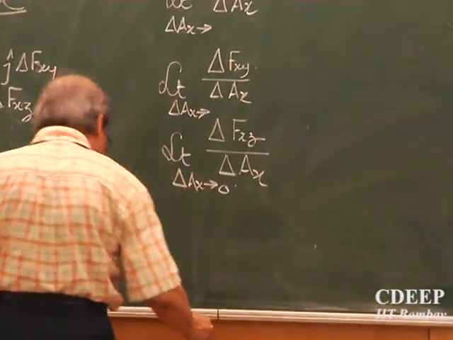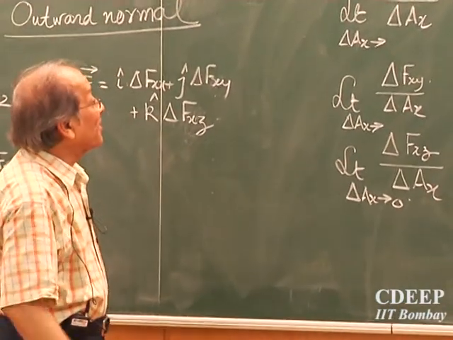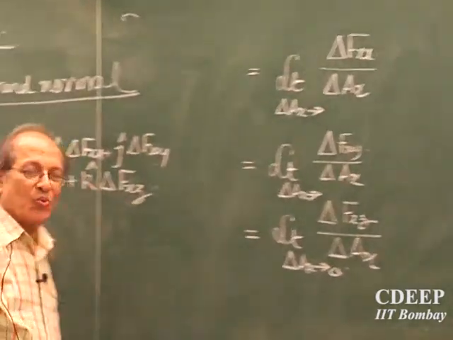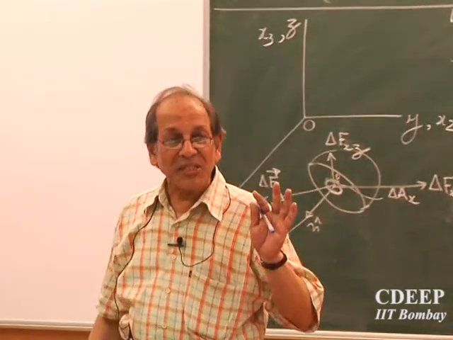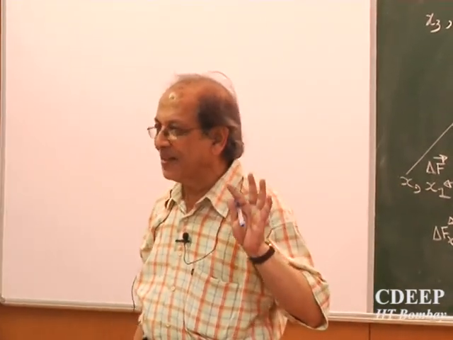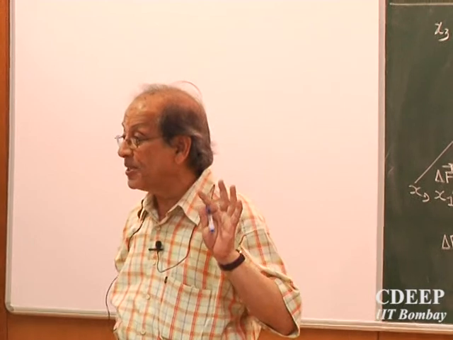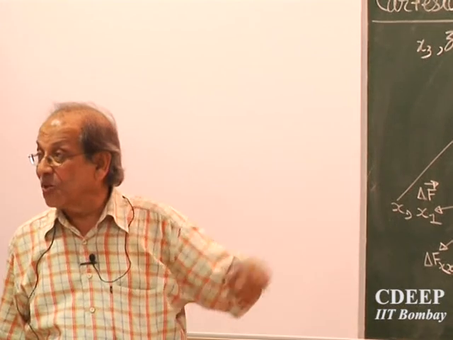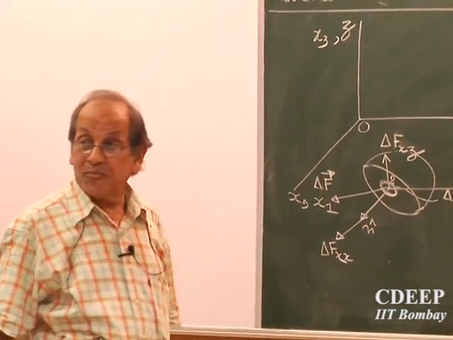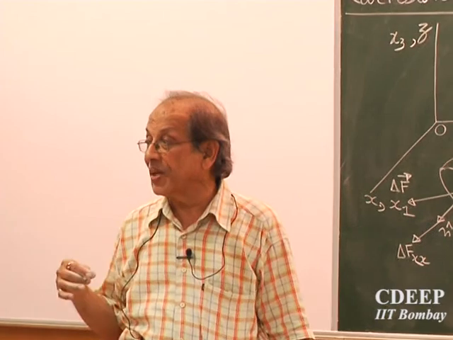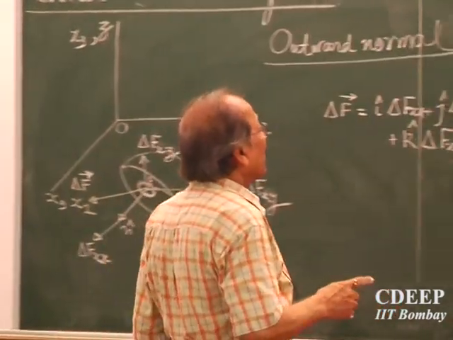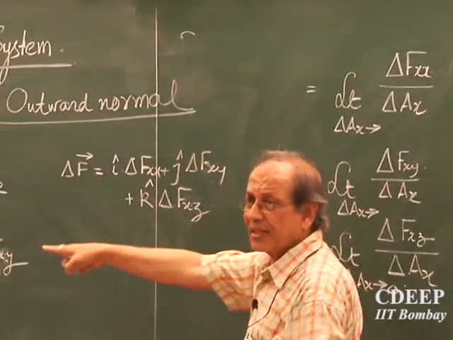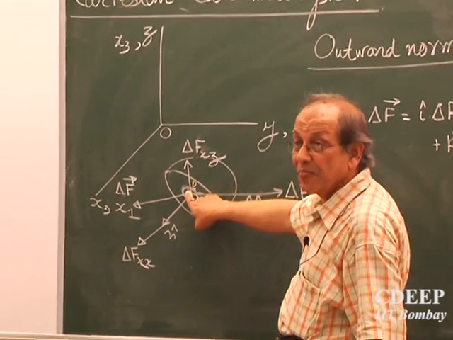So this is all right. These are three ratios, and these are something new to you. You have dealt with areas, you have dealt with forces so far in mechanics of rigid bodies, but you have not dealt with these quotients, these ratios. Now this ratio is something important, and that defines the stress at a point. So this one is the stress at a point P, because that is the point I have taken.